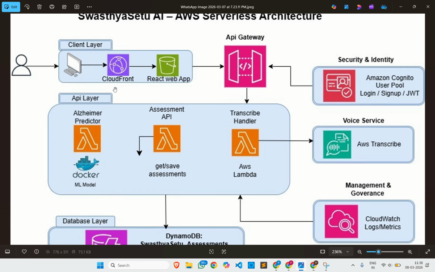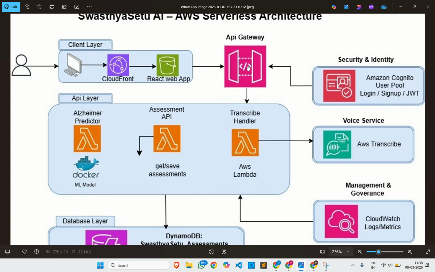In the client layer, the user interacts directly. The request is served through CloudFront, and S3 holds our React web app. The front end is a React web application distributed globally using Amazon CloudFront for fast content delivery. Now we go to the API layer. What does the API layer do? User requests are routed through Amazon API Gateway, which securely exposes our backend services.